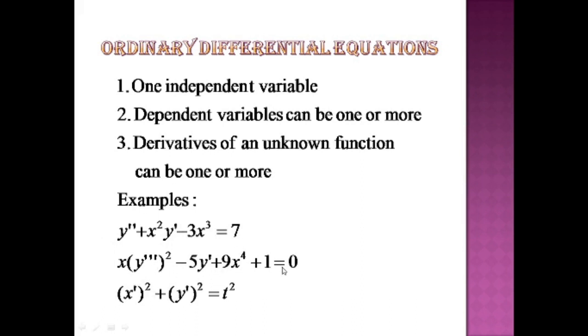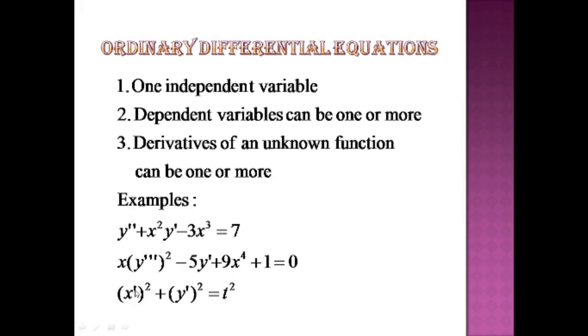If we see the second example, then again, because y prime and y triple prime are there, it means y is the dependent variable and x is the independent variable, and there is more than one derivative in this equation. So this is again an example of an ordinary differential equation because there is only one independent variable. If we see the third example, can you tell me what the independent variable is in this case?